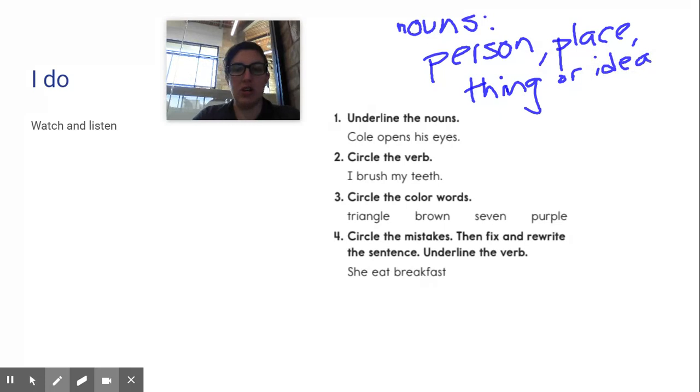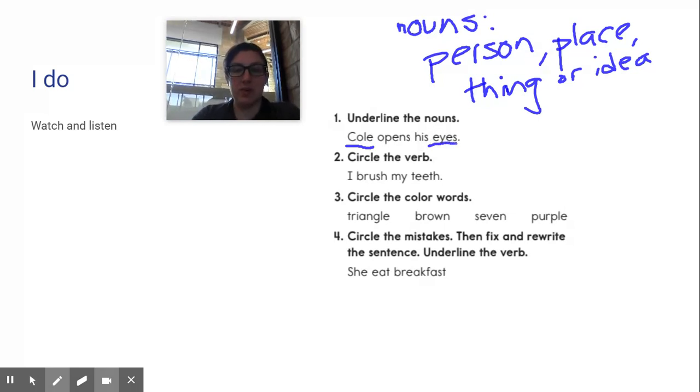Right? So I'm going to look. Cole opens his eyes. Okay, so I know that Cole is a person. So I'm going to underline Cole. Opens, that's not a person, place, or thing or idea. His, that's not either. Eyes, those are a thing, right? Those are something I can touch. So those are my two nouns.